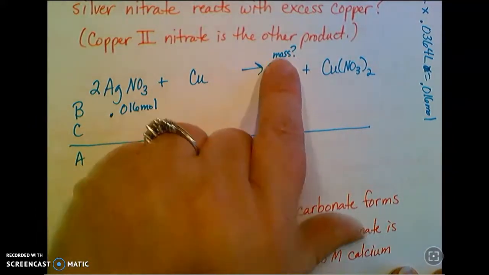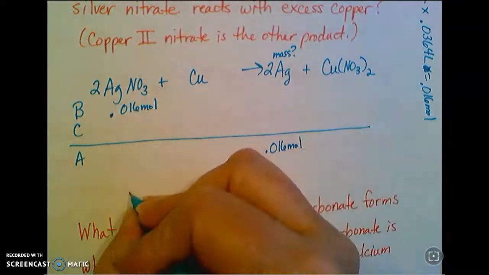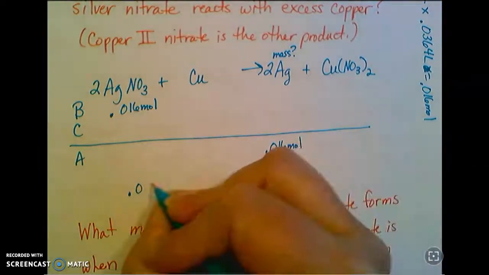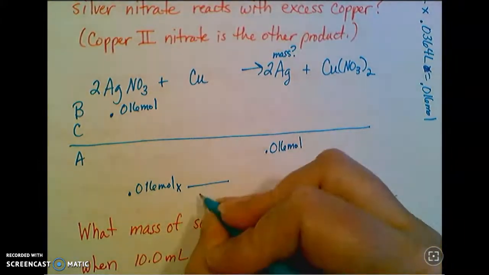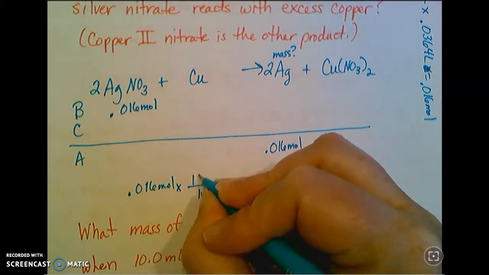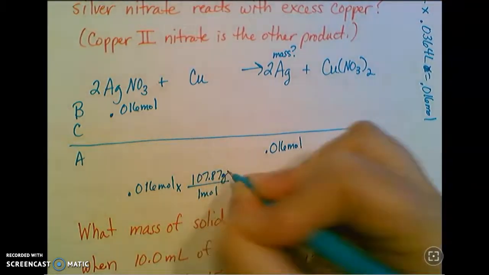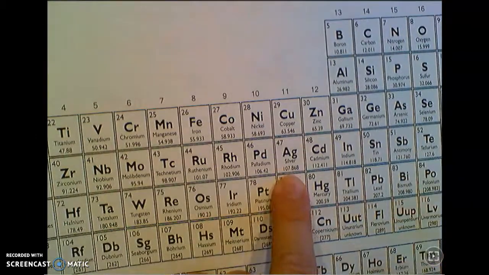The question asks me for mass, so I do have one more quick little step, and that is to convert the moles of silver to a mass. So 1 mole of silver is 107.87 grams, I think. Maybe I should check that. 107.87.